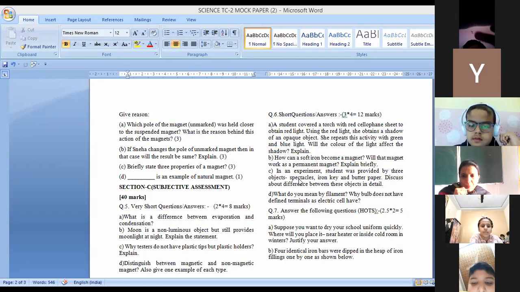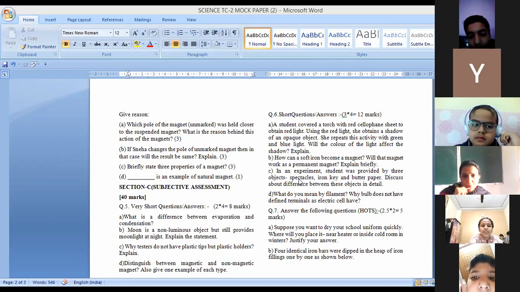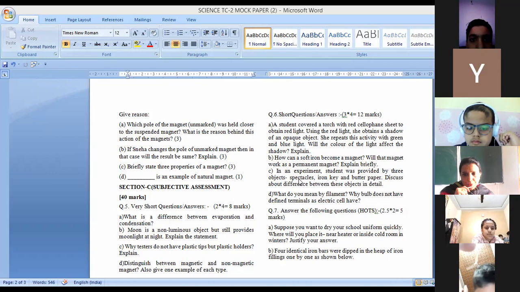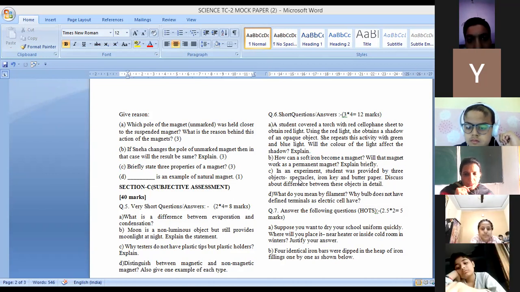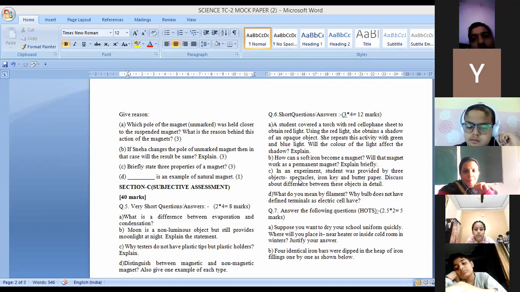Butter paper is translucent: light passes through it partially. You can also give a few more examples of transparent, translucent and opaque objects.